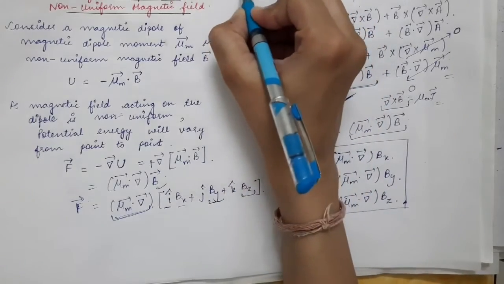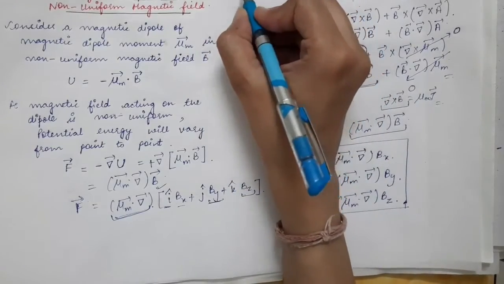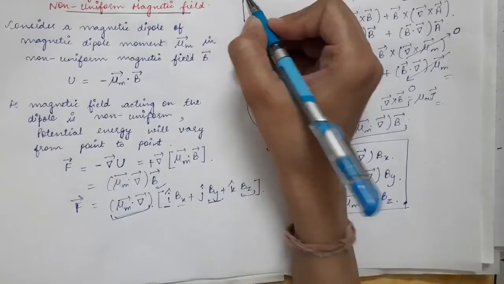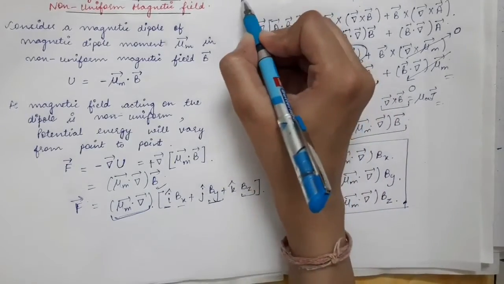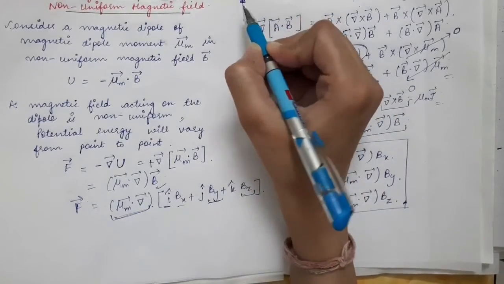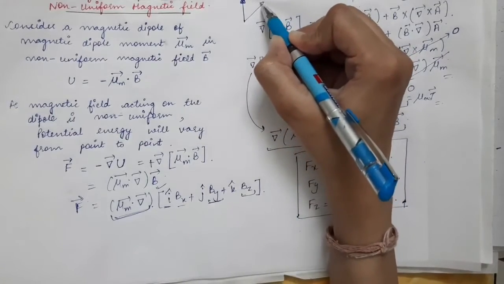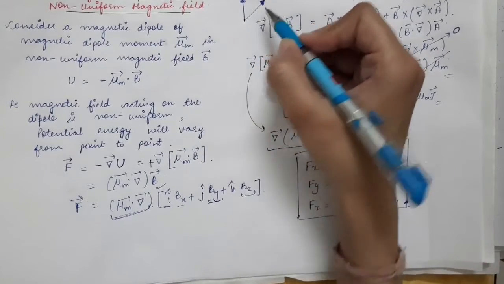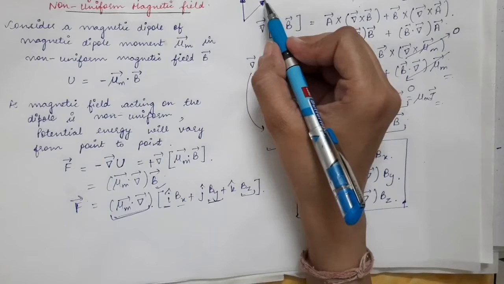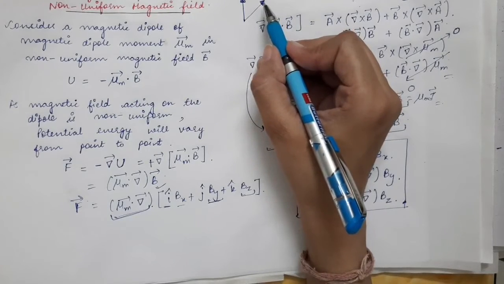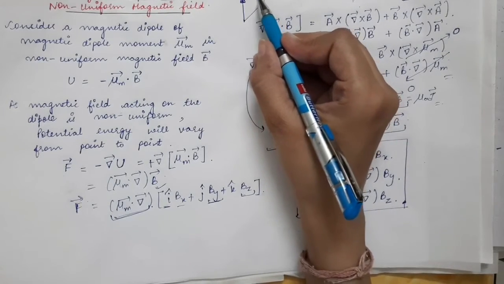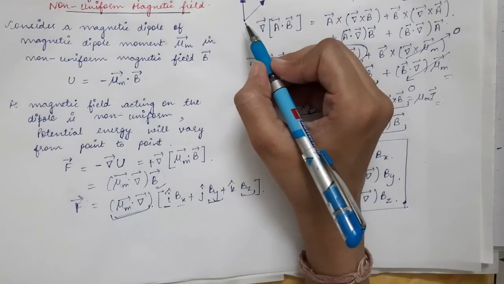So if this is the direction of magnetic field, as we have seen in the previous lecture, and this is the direction of the magnetic dipole, then the torque that acts on this magnetic dipole will try to turn this dipole in the direction of the magnetic field.